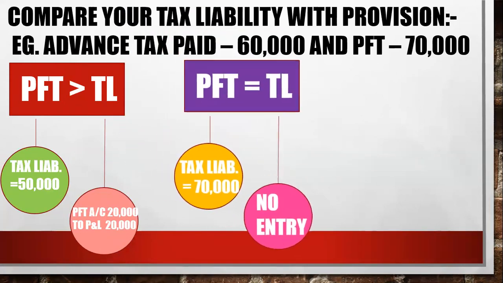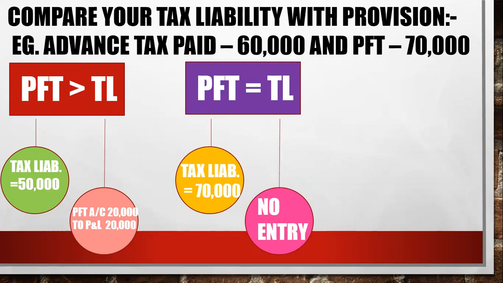Second, assume that your PFT balance is equal to your tax liability. Assume that your tax liability is 70,000 and you have created PFT also of 70,000. So there is no need to pass any entry. There should be no entry.